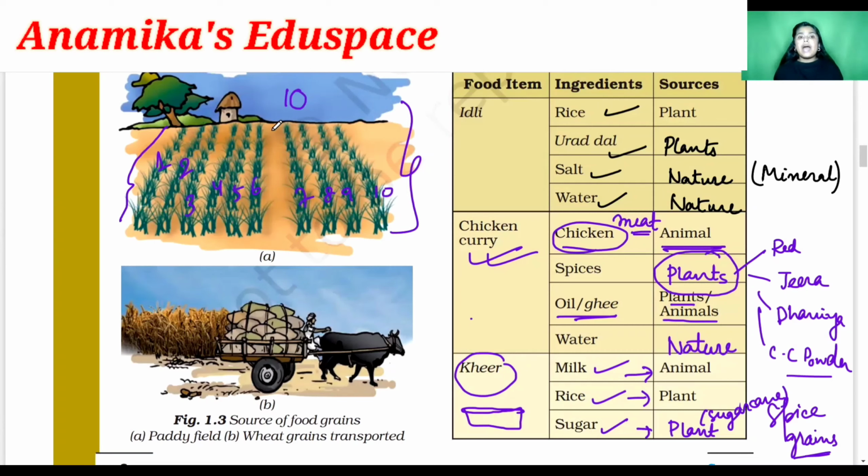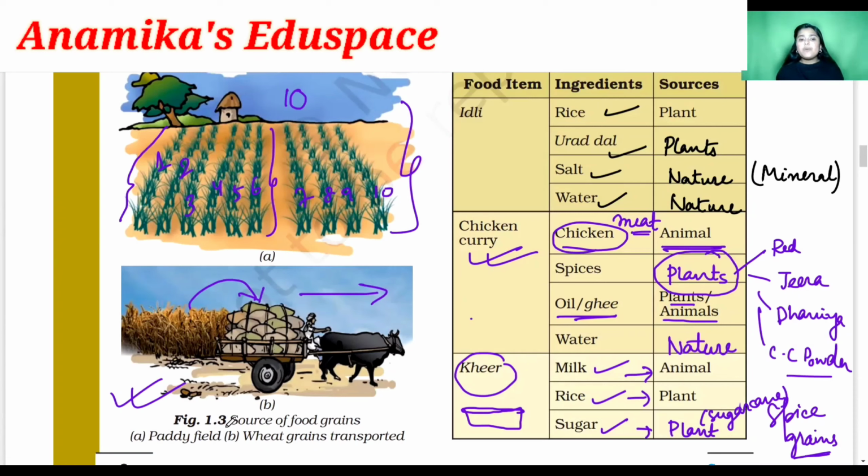So the farmer has planted all the plants like this in rows, in a decorated and well-mannered way. Okay. The second picture shows us the farmer collecting all the grains from the paddy field and carrying them away on a bullock cart.